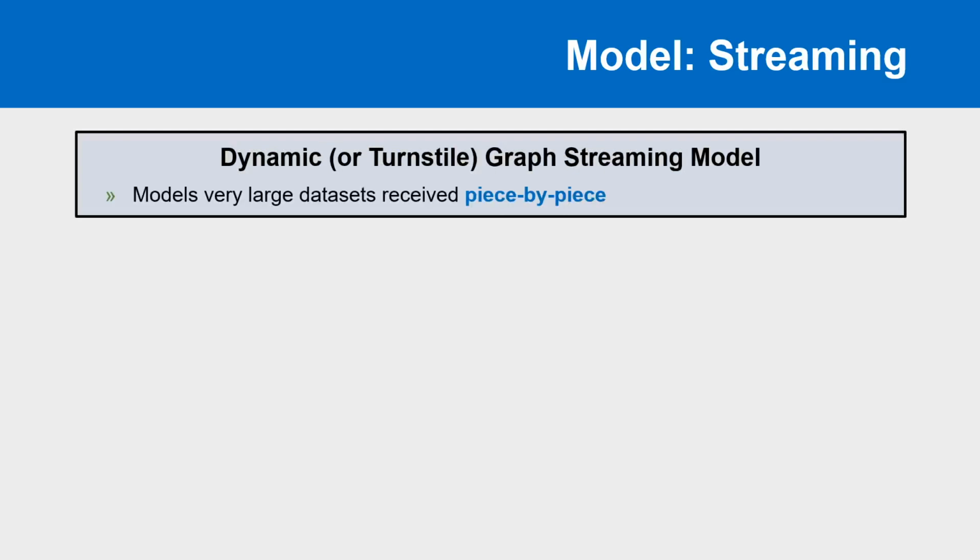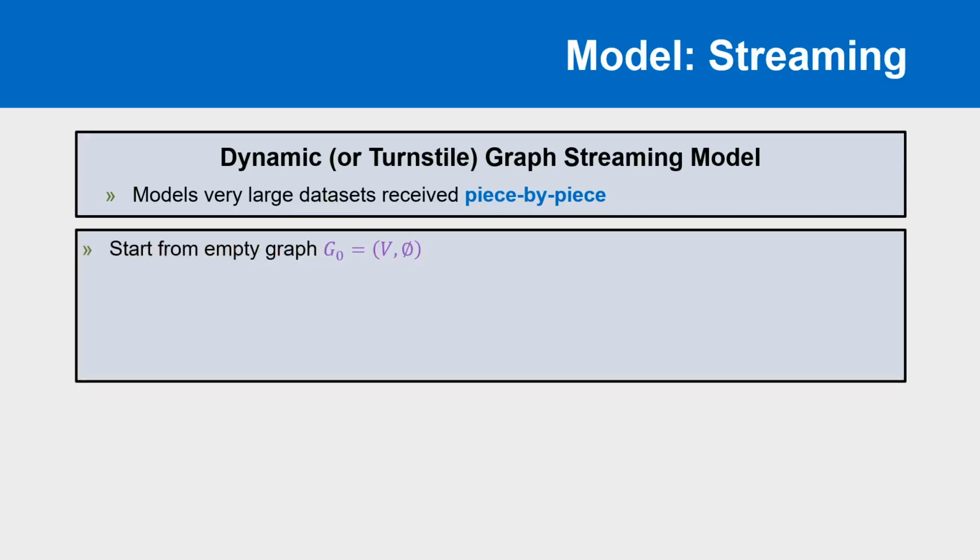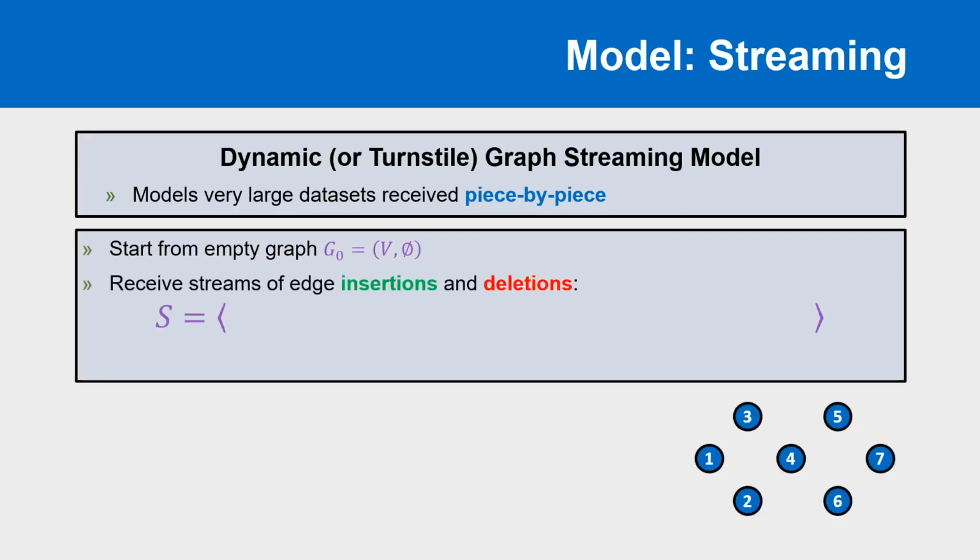Now, the computational model we want to study these problems in is called the dynamic streaming model. In this model, rather than being available in memory all at once, we receive the input piece by piece. Starting from a graph with a predefined vertex set and no edges, we receive a sequence of updates. Each update tells us to either insert or delete an edge from the current graph.